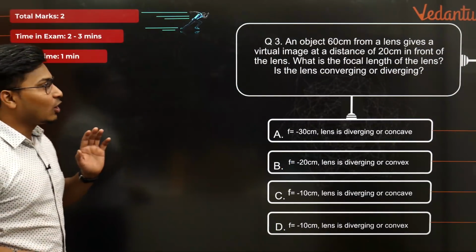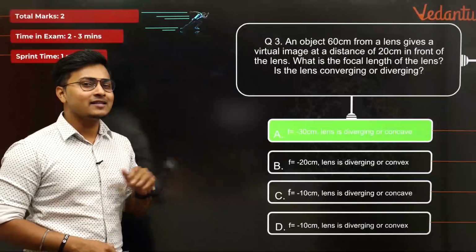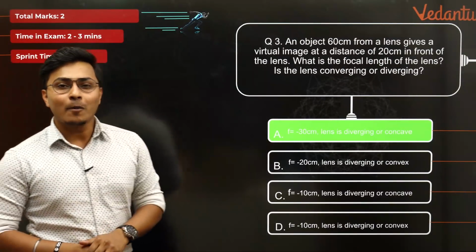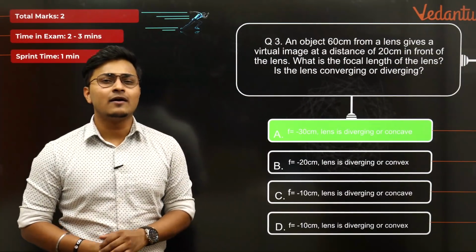Closing down this, I believe all of you love this question and let's see whether the answer is correct or not, and it's correct. Option A, f is equal to minus 30 centimeter.